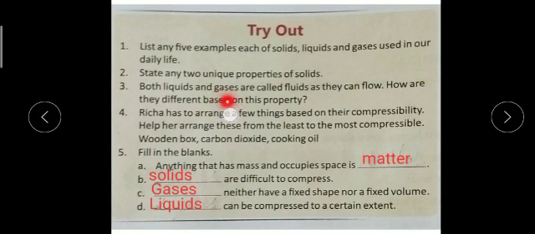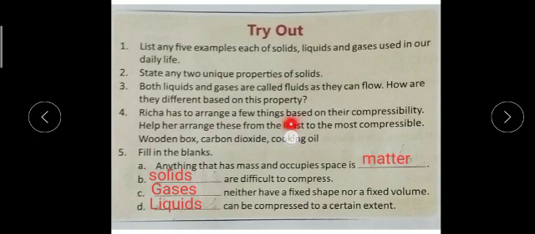So you can write that due to the totally different arrangement of molecules, in gases the molecules are very loosely packed, whereas in liquids they are loosely packed, less loosely packed than gases. That property you can write.